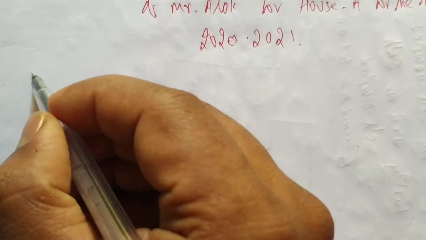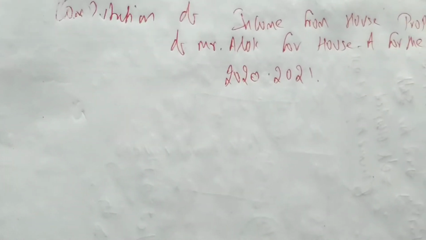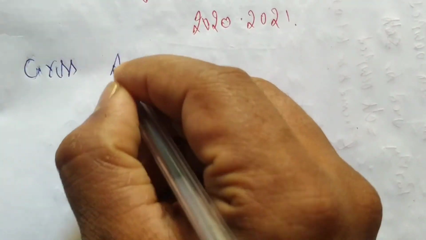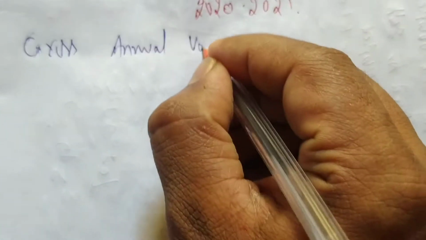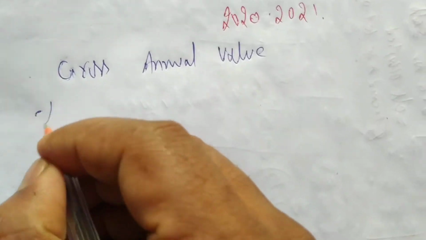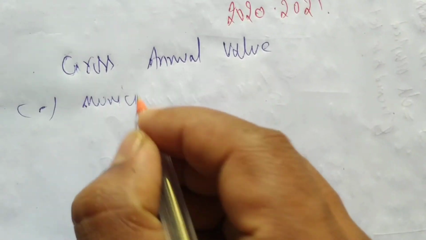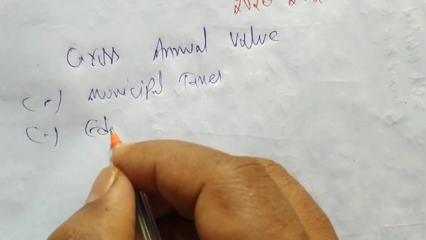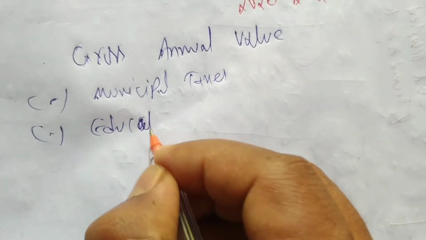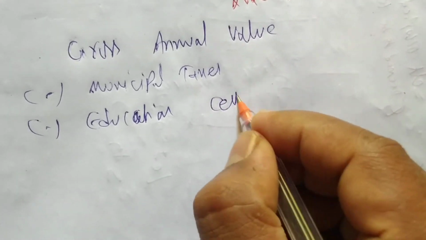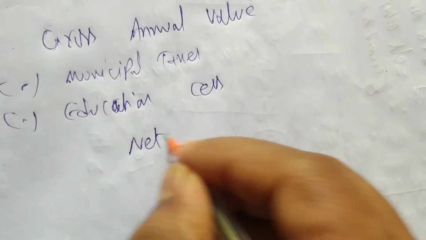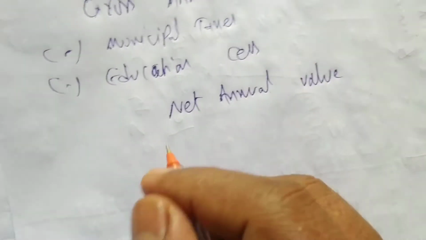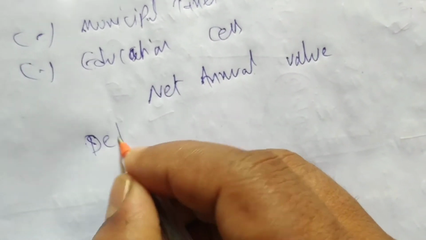We know the format. First we have to find out the gross annual value. First is gross annual value, then we write municipal taxes, then education cess is there, then we get the net annual value. Okay, what do we do next? Deductions under section 24.